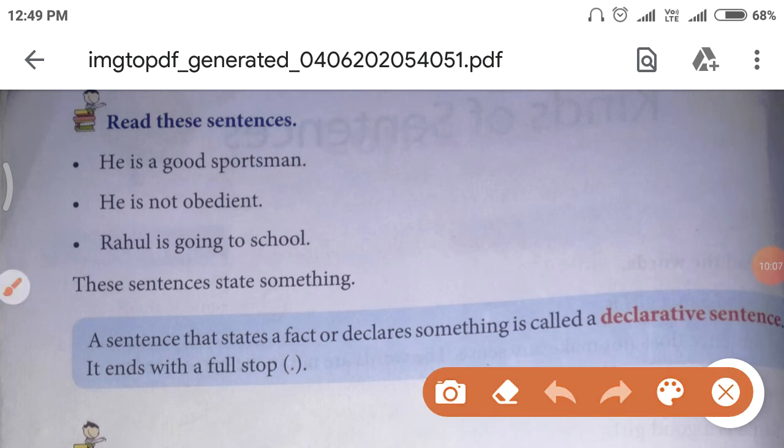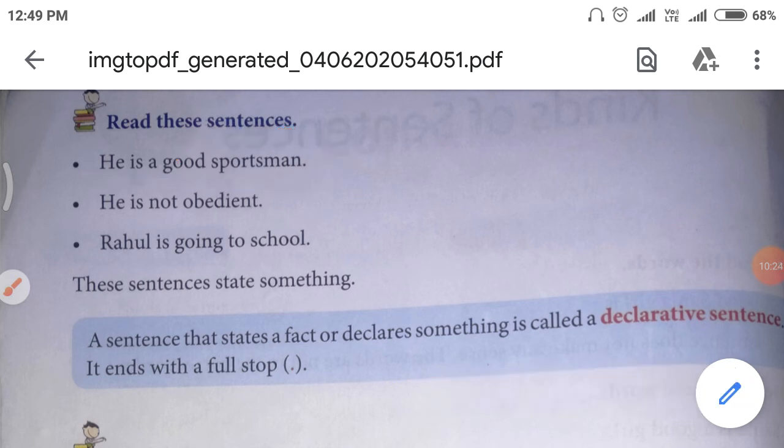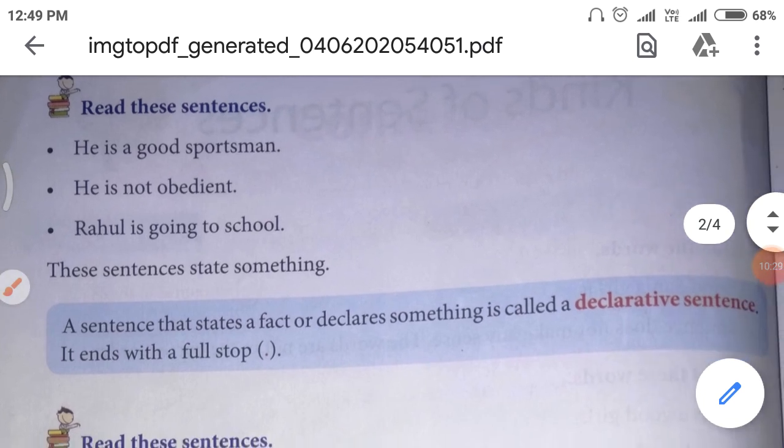Let's see these sentences. He is a good sportsman. So what is declared here? That he is a good sportsman. Then next is he is not obedient.